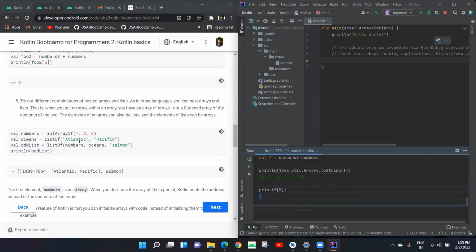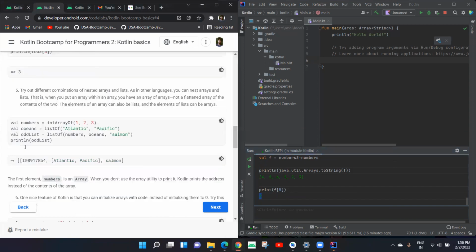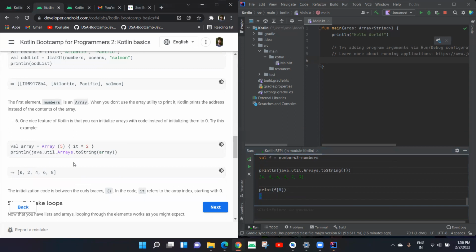Then try it till here. Try doing it yourself till step 5, and if you have any doubt, please ask.